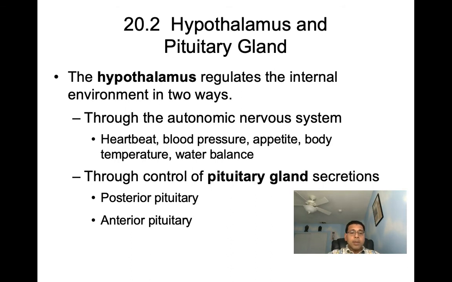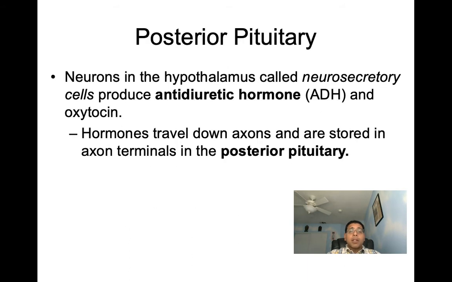All right, let's talk more about the posterior pituitary. The posterior pituitary, I'd like you to know, is responsible for storing antidiuretic hormone, abbreviated as ADH, as we can see here, and oxytocin.